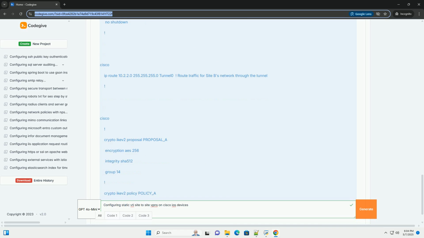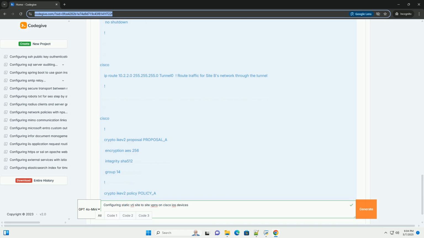Match address local should be the public IP of router B. 2. Configure IPsec transform set. It must match router A's transform set exactly. 3. Configure crypto profile. It must match router A's crypto profile in terms of which transform set and IKEv2 profile are linked.